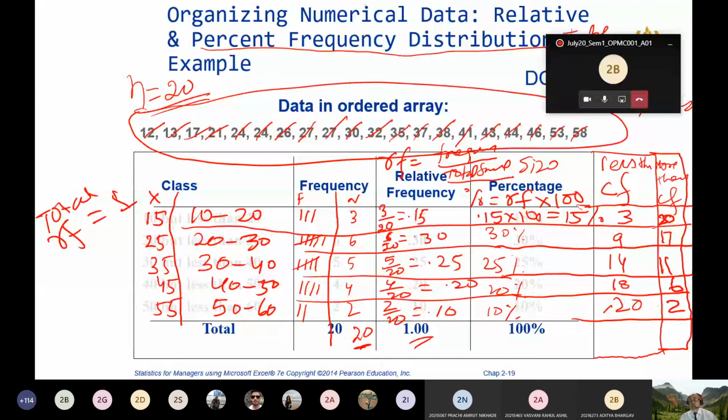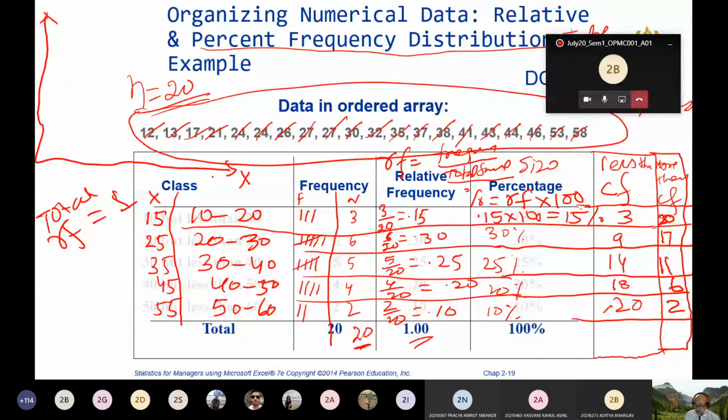Now, if you want to plot a graph and visualize this distribution of the classes and the cumulative frequency, I am giving you an assignment. You take along the x-axis all the values of x.